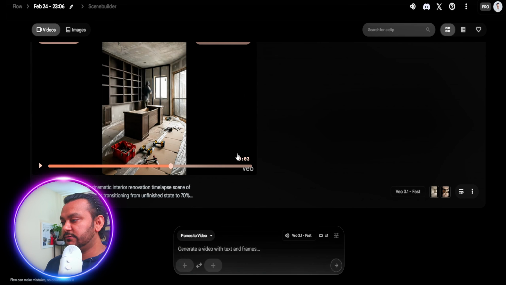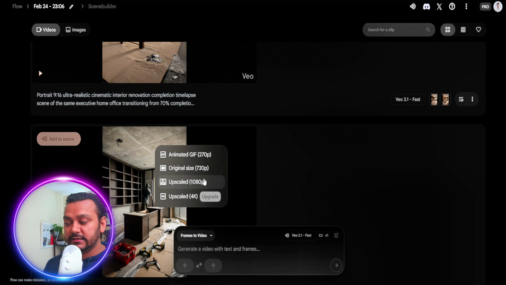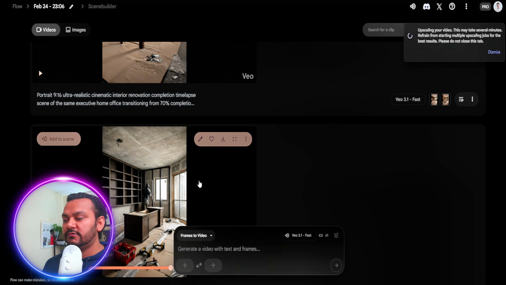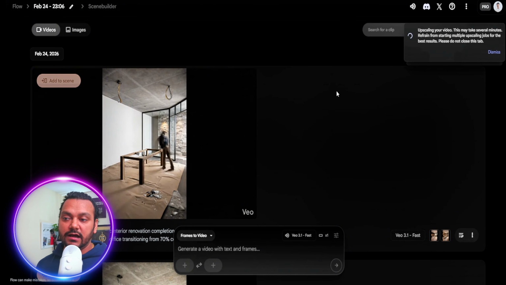What I'm going to do is download it upscaled, and if you don't, then you can just save, and everything else works. So I'll go to download the upscaled one, and then I'll just go ahead and download the upscaled one, and it's downloading. And then these 2 videos we are going to put in CapCut, simple, and then your video is ready.